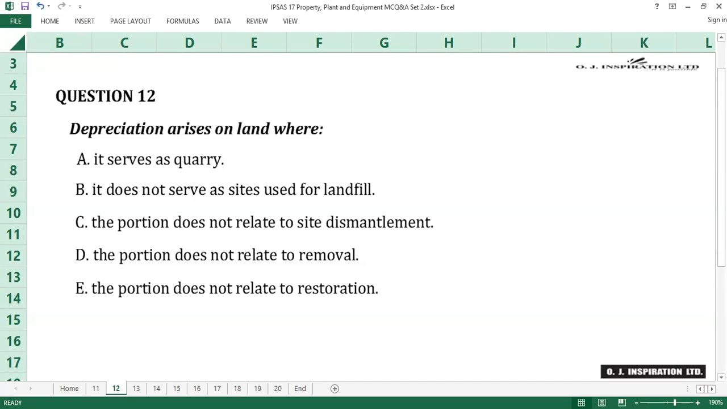Time counts. Ten seconds gone. 20 seconds gone. Timer.